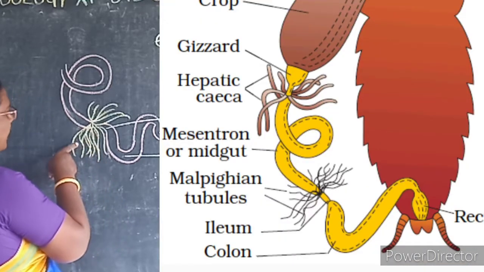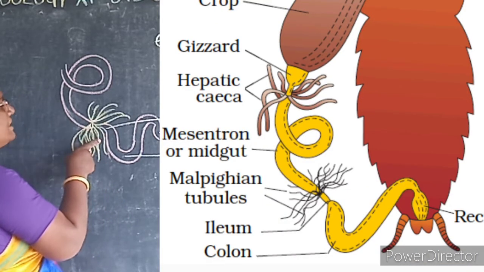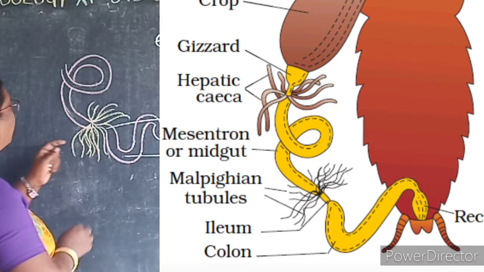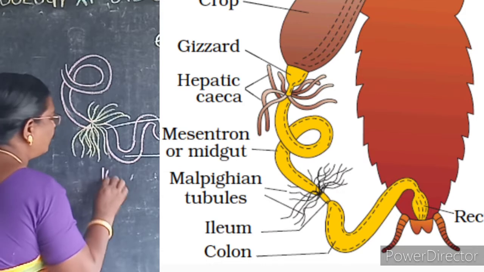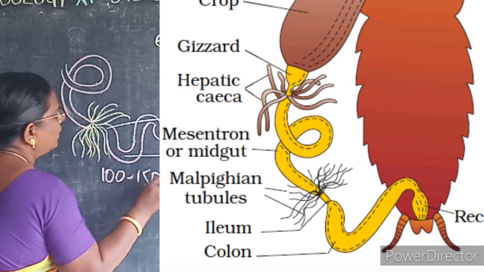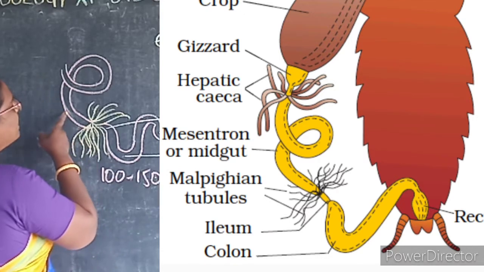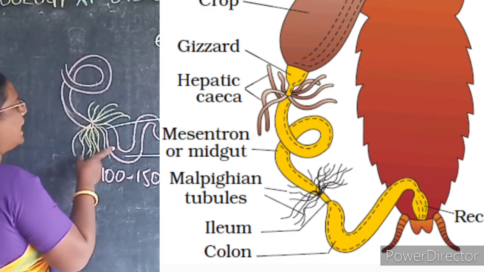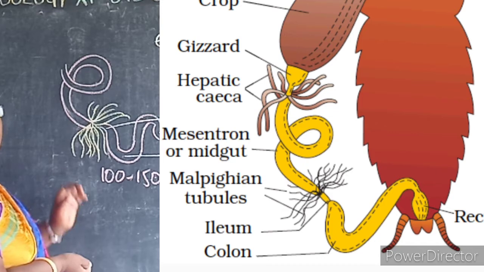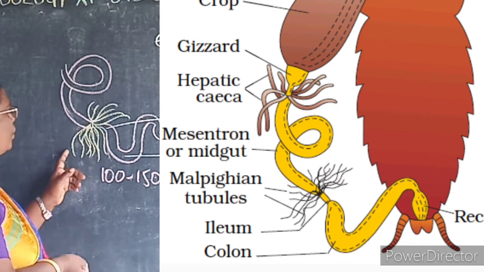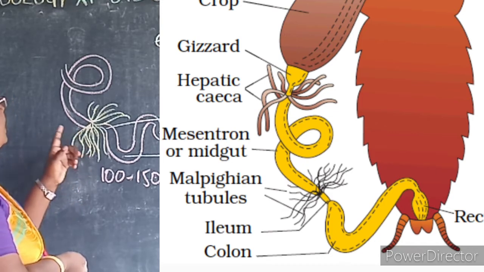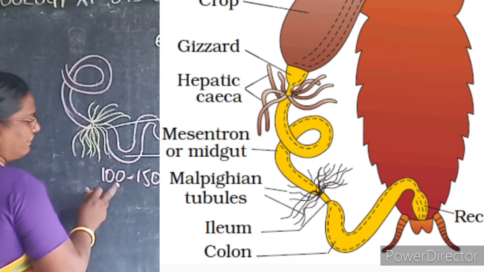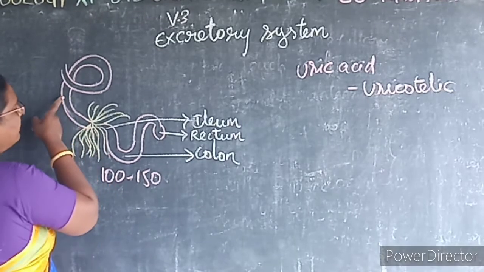In the cockroach, the excretory organ consists of the Malpighian tubules. See the yellow colored one. These Malpighian tubules are thin, long, filamentous and tubular, and they are 100 to 150 in number, present between the midgut and the hindgut.